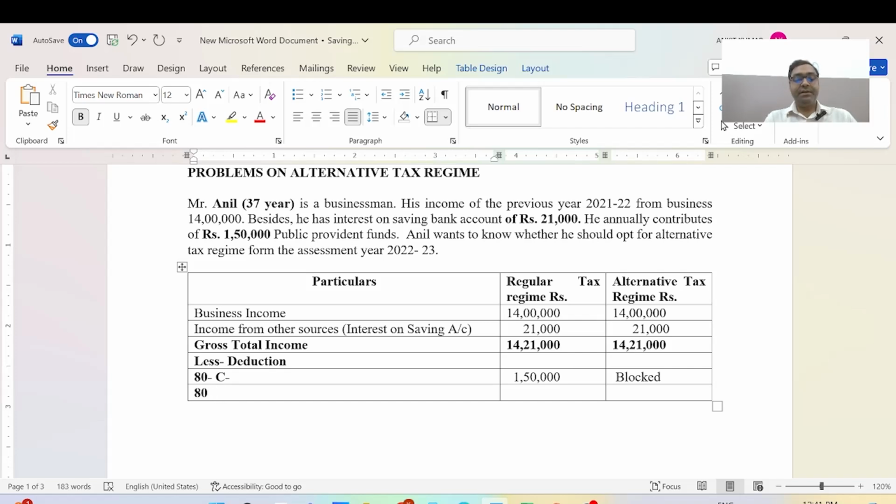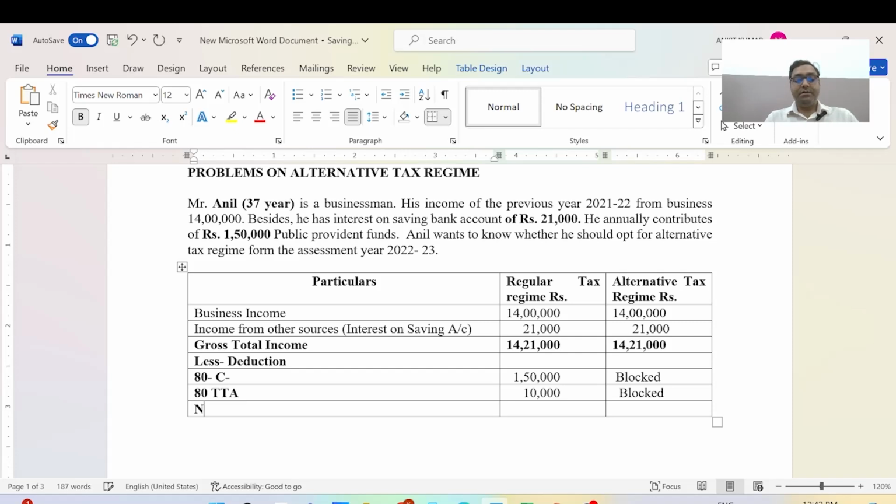Then again, there is section 80TTA. This section is regarding interest on savings accounts, and the deduction is only 10,000. So we will deduct it in the old regime, but it is not allowed in the new tax regime. It will be blocked. So we mention here a block, after section 80C and 80TTA.